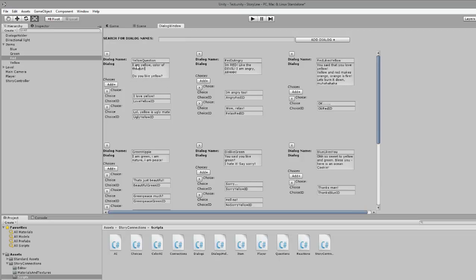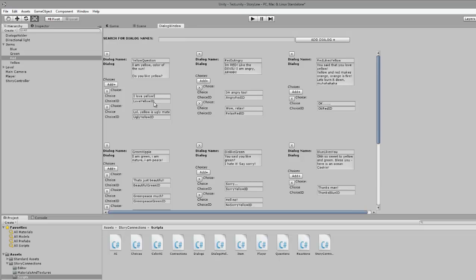Then we got the dialogue. What will the dialogue be? Then we can add choices. So when the yellow one asks if I like yellow, I can say yeah, I love yellow, and I'll have an ID. This ID will be sent to all the AI, which will then react to this answer.